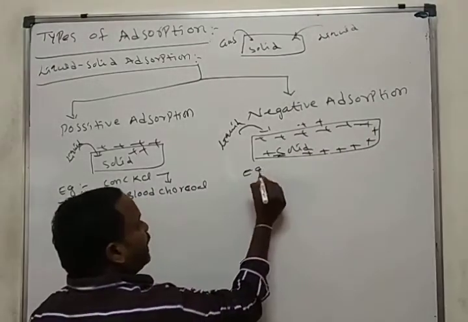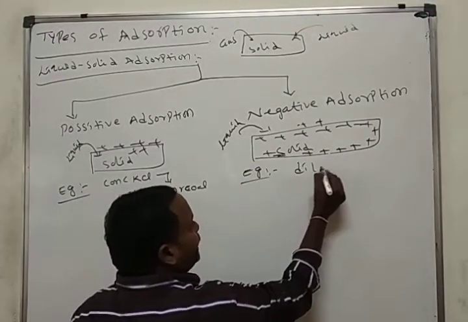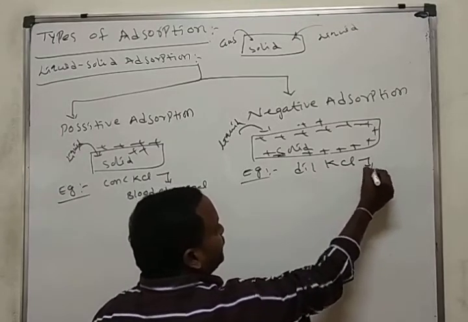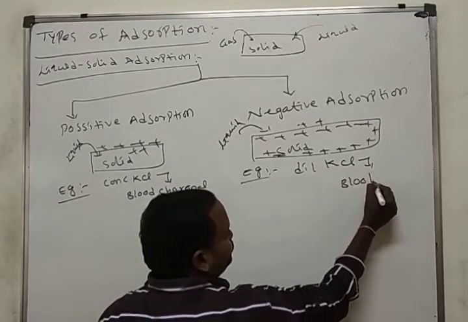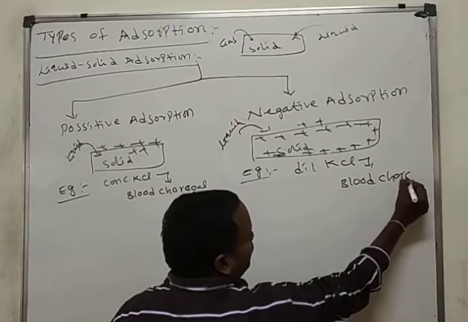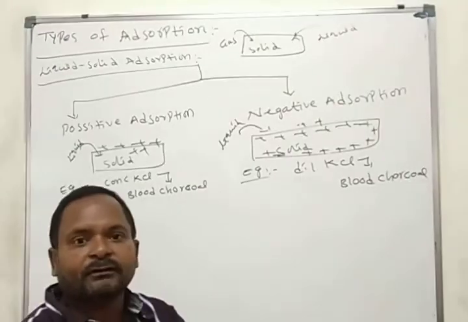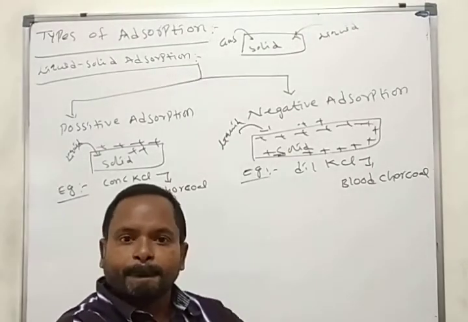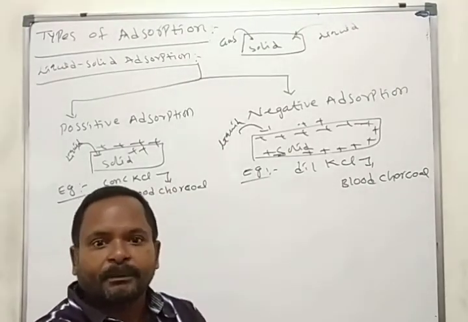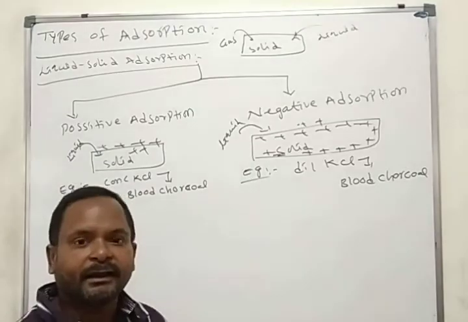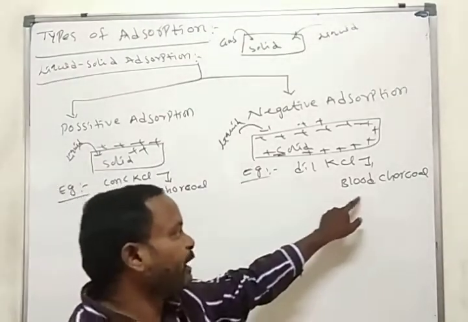Example for negative adsorption, same example, you take dilute potassium chloride in blood charcoal. How will you get the blood charcoal? Blood is also a molecule which contains carbon atoms. When you heat blood at high temperature, you will get the blood charcoal.